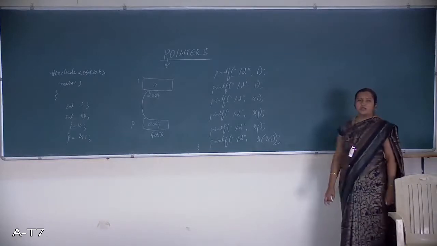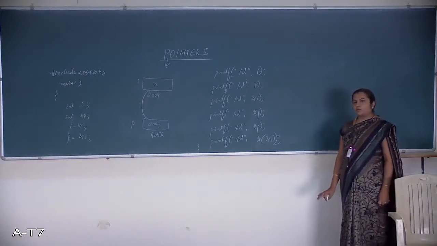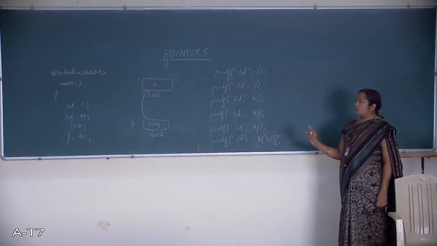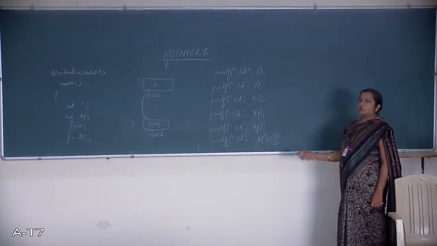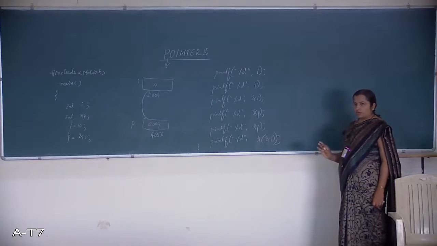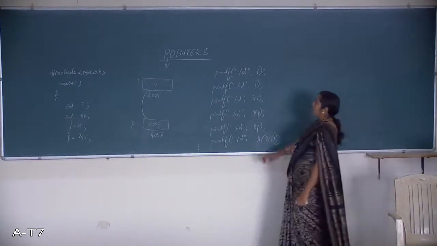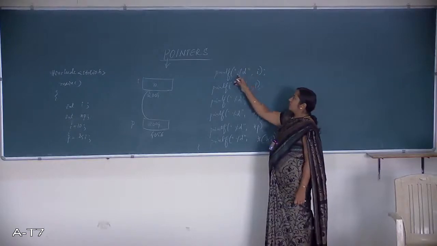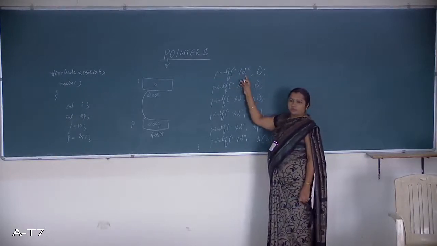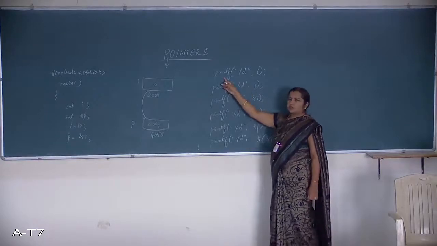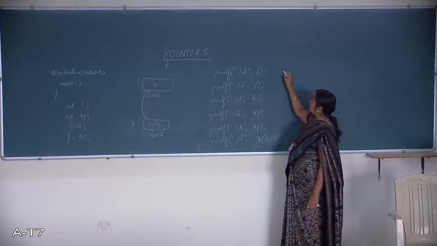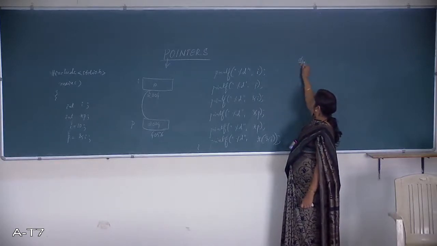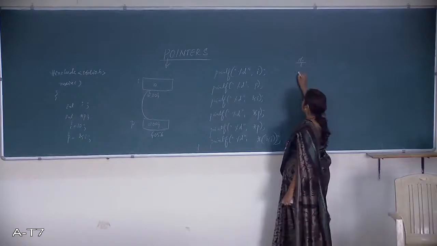What is the value of I? The value of I is 10. What is the address of I? 2004. And what is the value of P? It holds the address, that is 2004 only. Listen here. printf of %d, I. What is the meaning here? %d is for integer data, and printf is an output function, and we are printing the value of I. What will we get as output? The value of I is 10.